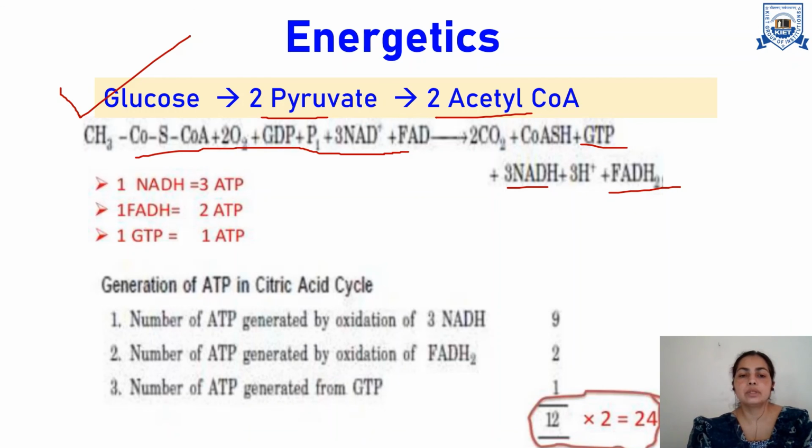And these will produce this much ATP: 1 NADH, 3 ATP; 1 FADH2, 2 ATP; and 1 GTP, 1 ATP. So in total, one molecule of acetyl coenzyme A will produce 12 ATPs, and for 2 pyruvate there will be a total of 24 ATPs from the Krebs cycle. In this way, it is the major contributor of ATPs in the body.